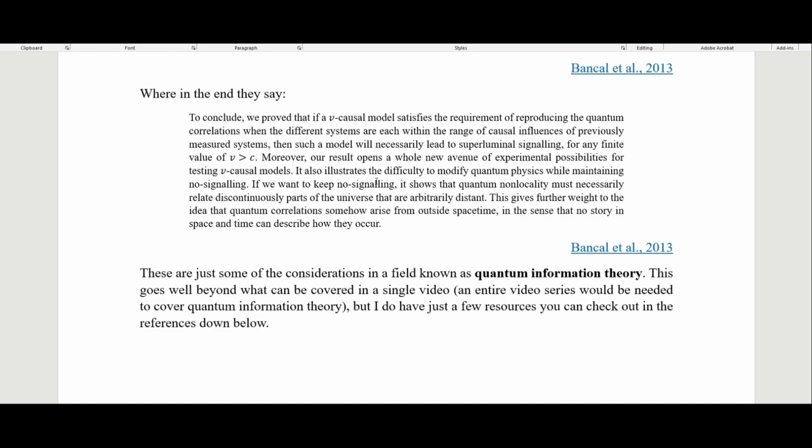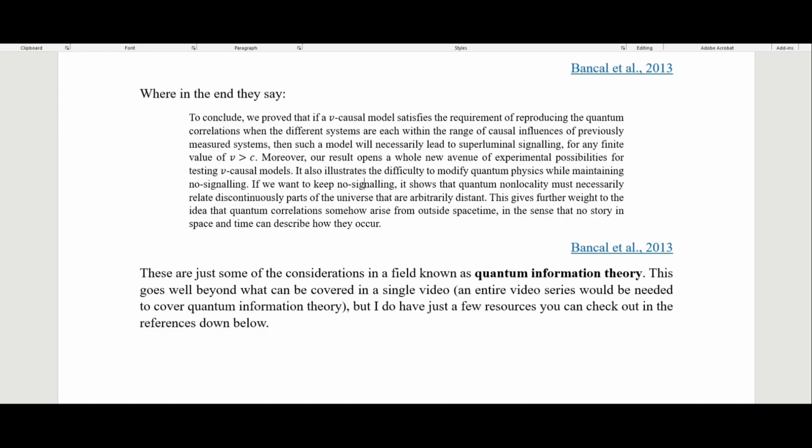It also illustrates the difficulty to modify quantum physics while maintaining no signaling. If we want to keep no signaling, it shows that quantum non-locality must necessarily relate discontinuously parts of the universe that are arbitrarily distant. This gives further weight to the idea that quantum correlations somehow arise from outside space-time, in the sense that no story in space and time can describe how they occur.